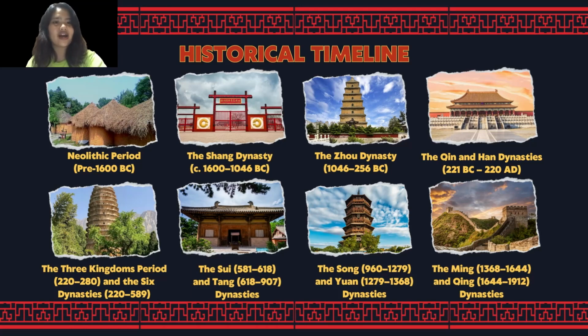The next is the Sui and Tang dynasties. As a result of the government's zeal for religion, religious structures, mainly Buddhist temples and monasteries, sprouted up all over China during this time period. Next is the Song and Yuan dynasties. The Song dynasty was a pivotal period in ancient Chinese architecture. During that time, significant progress had been made.